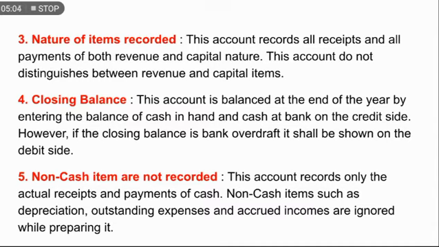Next is number five, non-cash items are not recorded. Now there are lots of non-cash items in accounting, yes or no, like accrued expenses, accrued incomes, then depreciation, outstanding expenses. So this kind of items which do not include cash in it, these are not recorded. These are mere provisions made, but this doesn't involve any cash in it. So therefore these items are not recorded in the receipts and payments account. Clear?